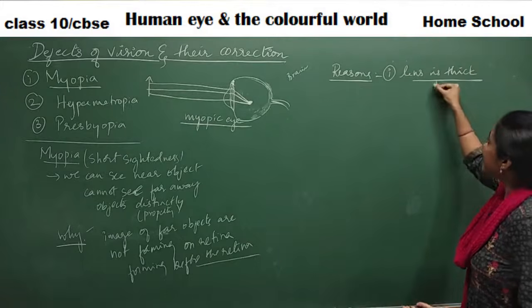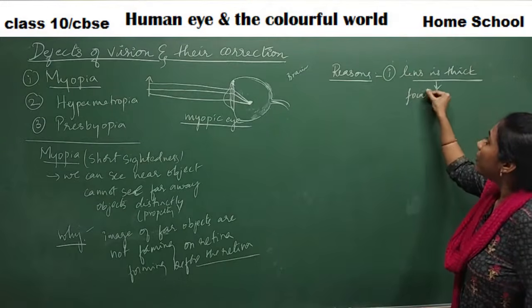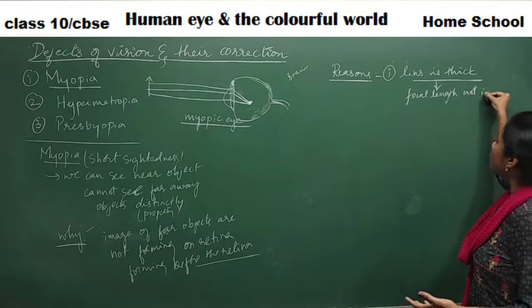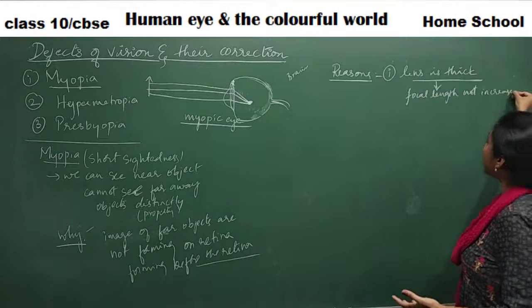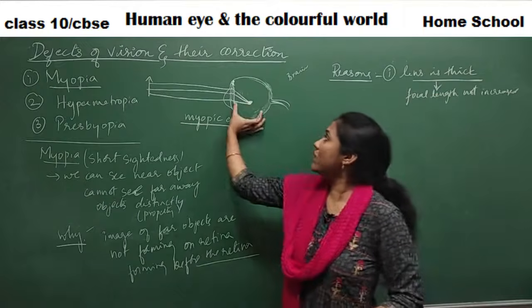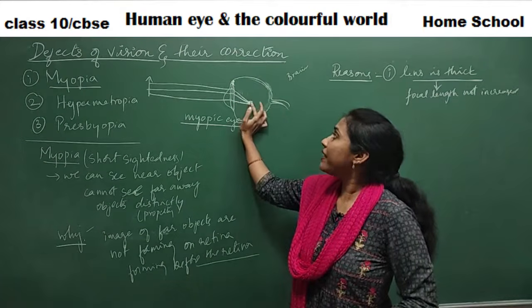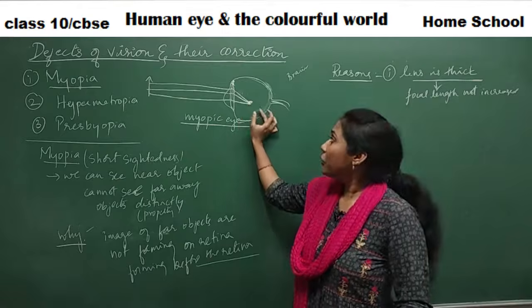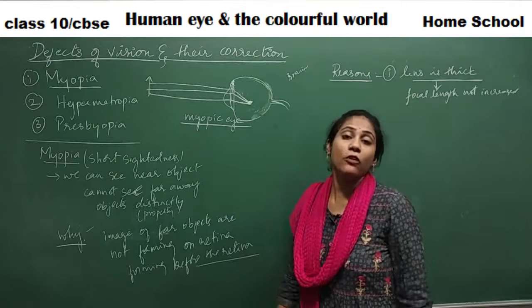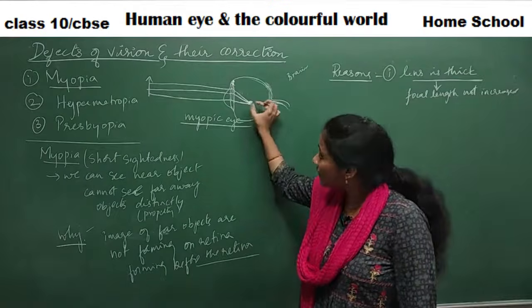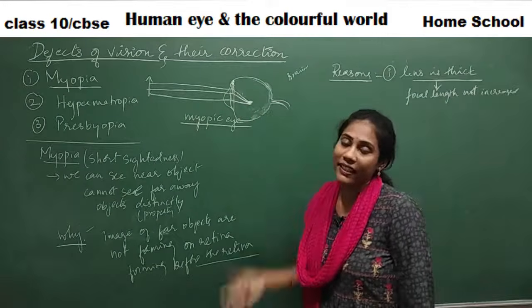Because the lens is thick, the focal length is not increased. If the focal length is not increased, the focus point is somewhere here, so the rays meet and the image is formed before the retina only. Clear? The rays are meeting before the retina, not on the retina.